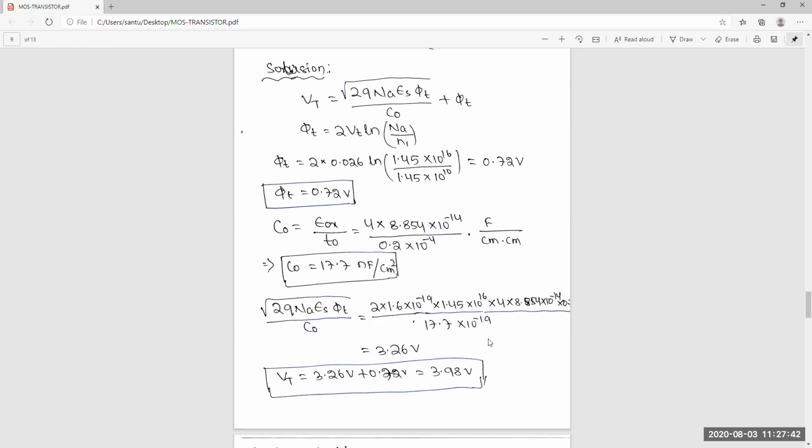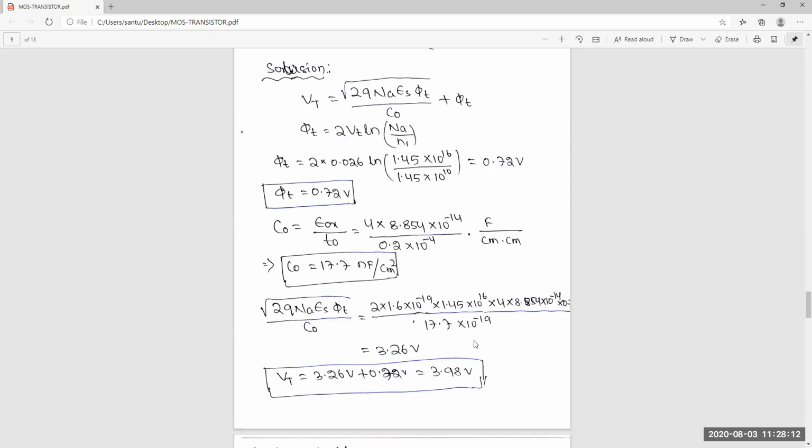Sir, you got 1.98. Probably you have made some mistakes. Sir, the process we have understood. Okay, so you will check that calculation again. Just put 12 here and check that calculation. And in the final, you have put phi t as 0.72. So you check that, maybe you will get the correct value.